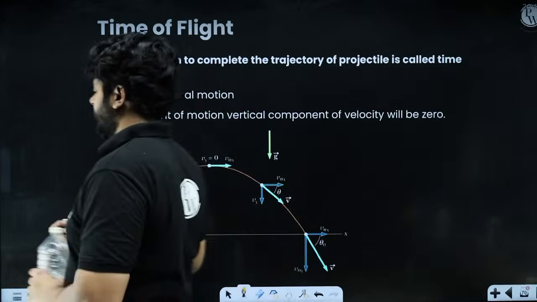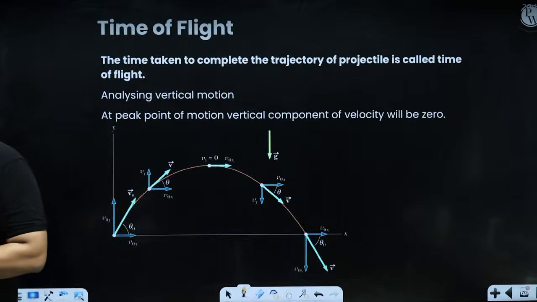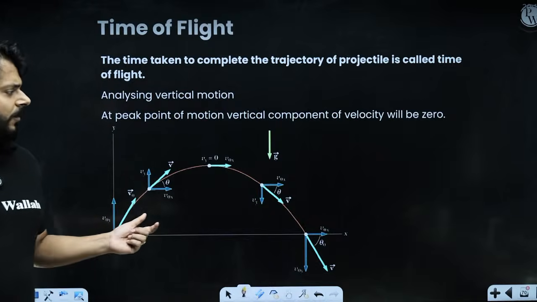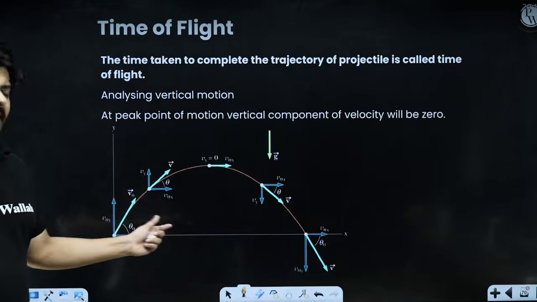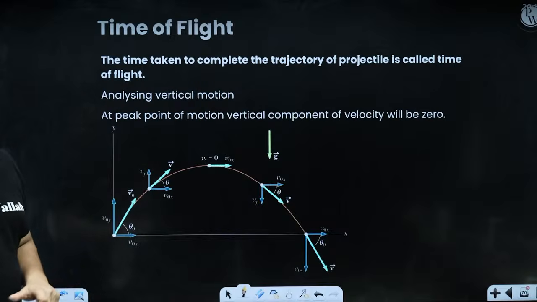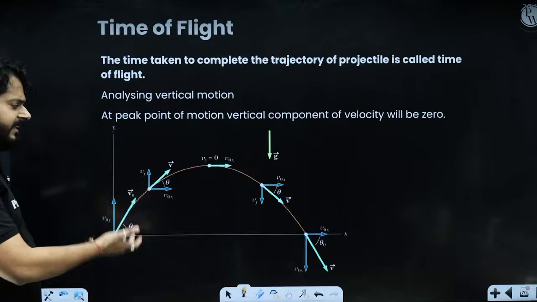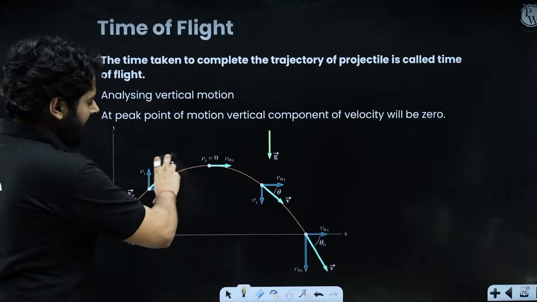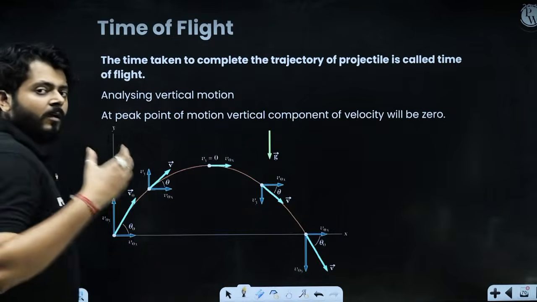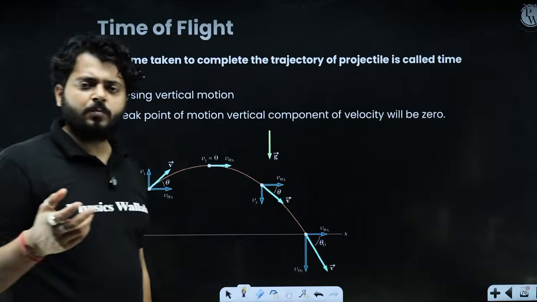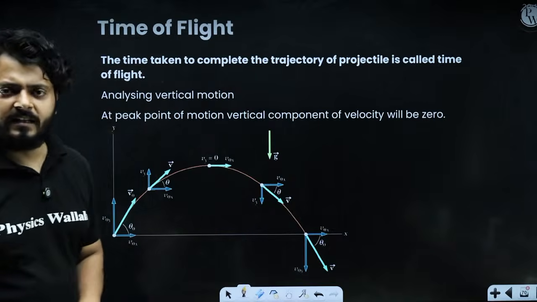Let's calculate that. So for time of flight, think about it. Which motion should be analyzed, horizontal motion or vertical motion? What is the correct motion which keeps the body in the air? Time of flight is the total time for which it stays in the air. Which component of the motion is responsible for keeping the body in the air?